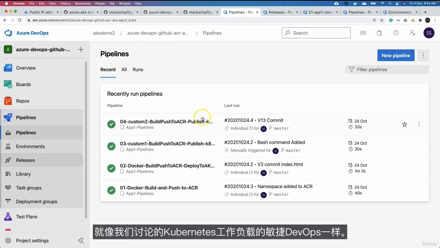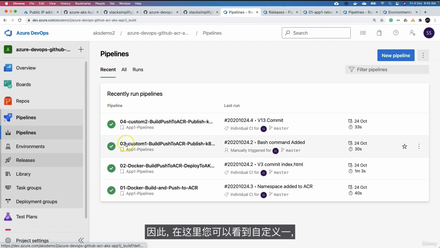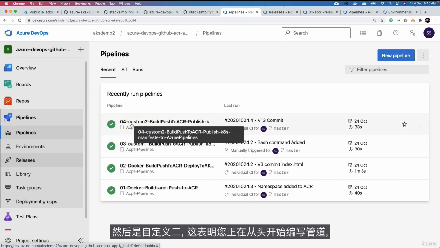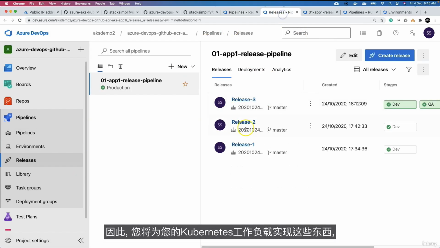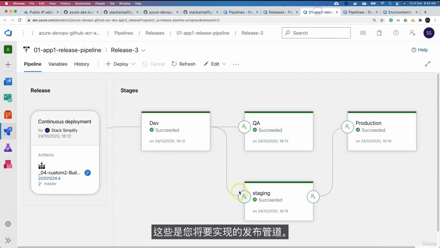In the same way, we have discussed Azure DevOps for Kubernetes workloads. Here you can see custom 1 and then custom 2, which says that you are writing your pipeline from scratch instead of using the default provided pipelines. So you will implement these things for your Kubernetes workloads, and these are the release pipelines you are going to implement. So all these things we are going to do as part of this course.